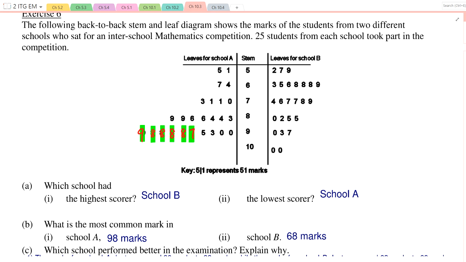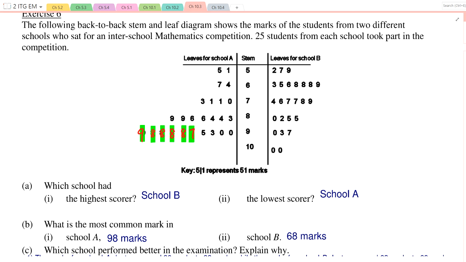A? Why? B. Who thinks A performed better? Who thinks B performed better? There should be some people who think B performed better. Okay, for those who think that A performed better, why do you say so? There are more 90s? More 90s and 80s. How should we describe that? Instead of saying more 90s, more 80s, how do we describe it?